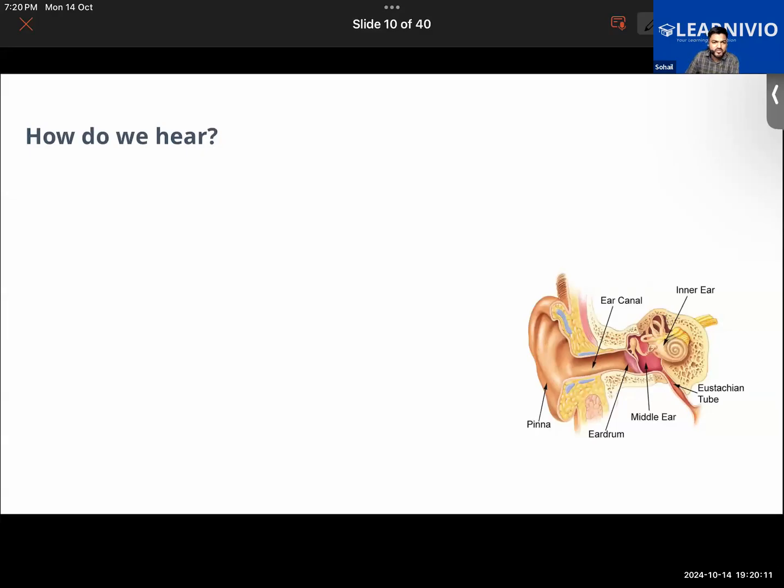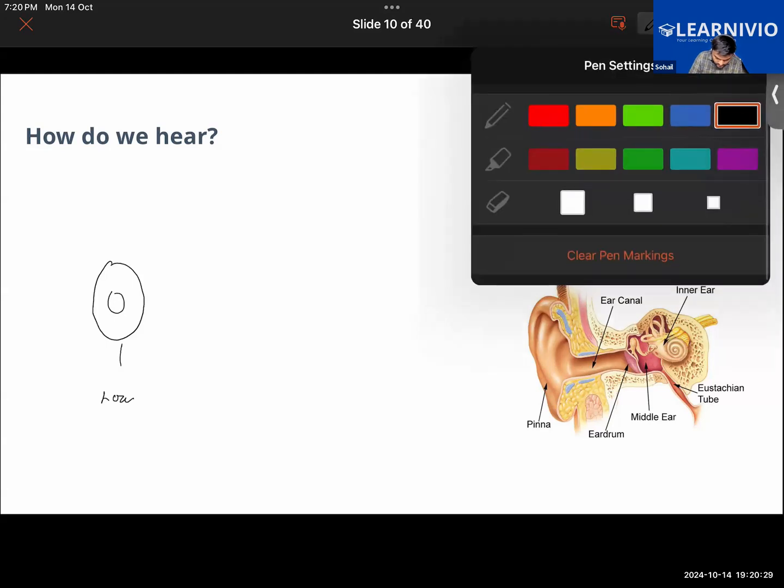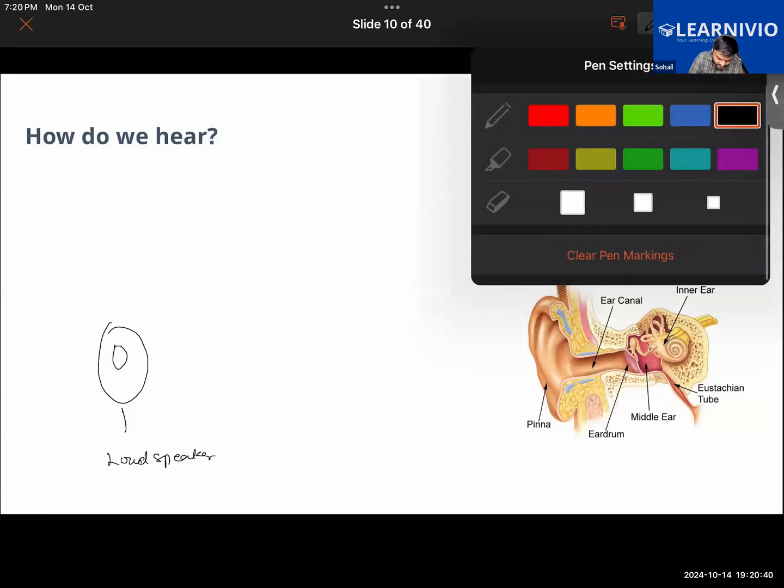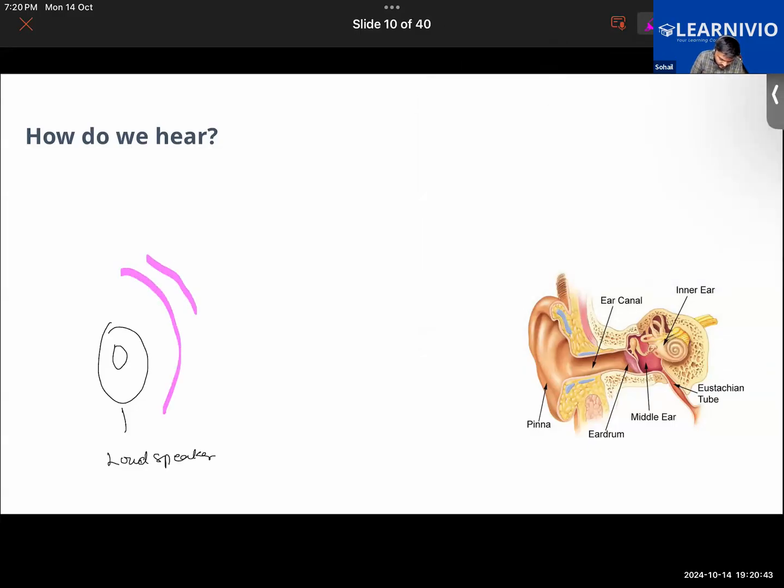Further, talking about how do we hear the sound. Moments ago, we learned about how we produce the sound. So talking about how we will be hearing the sound, let's say that there is any source of sound. For example, there is a loudspeaker here. So as the sound will be produced from this loudspeaker, in the form of compressions and rarefactions, it is going to travel inside our ears now.